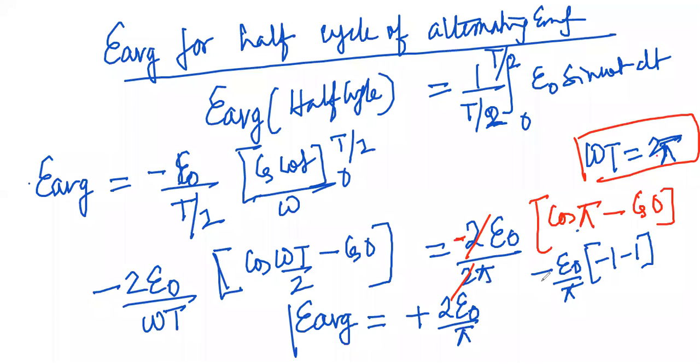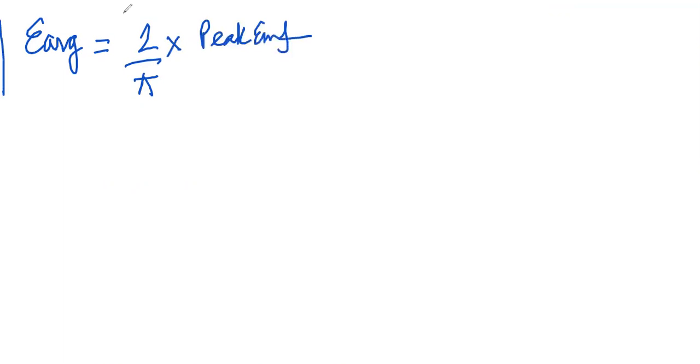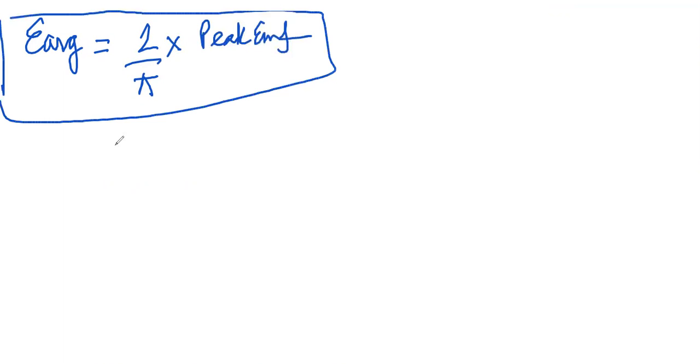Minus 2 into minus gives plus 2, and so I get the answer E average is equal to 2 by pi times E naught. So a very, very important formula we have derived: E average is equal to 2 by pi times the peak EMF. This E average we have taken over a half cycle. This is very important.